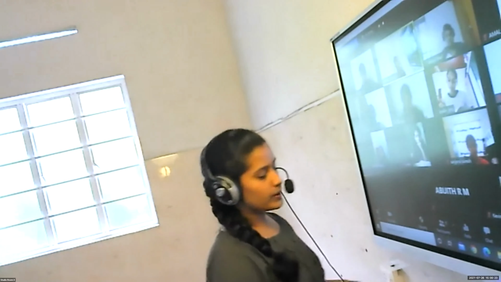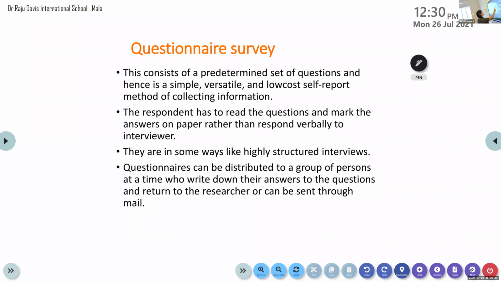Okay, so questionnaires are used for questionnaire surveys. This consists of a predetermined set of questions and hence is a simple, versatile and low-cost self-report method of collecting information. This is the advantage of questionnaire surveys. It is simple, versatile. Versatile means it can be changed in different ways. It is flexible. And a low cost self-report method.